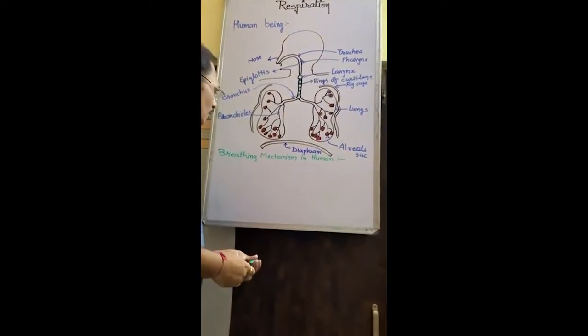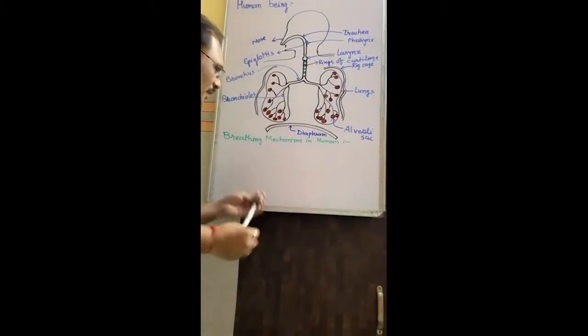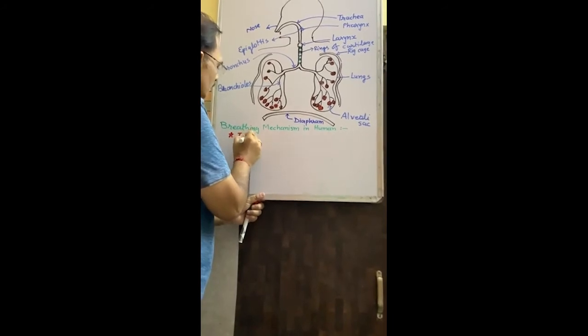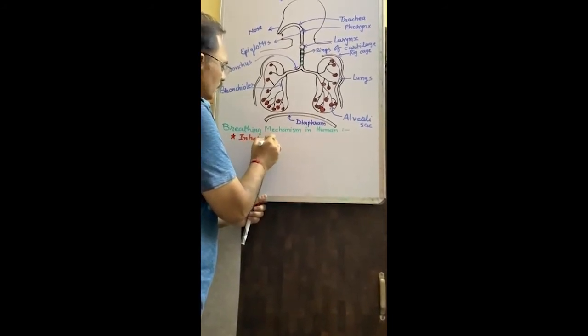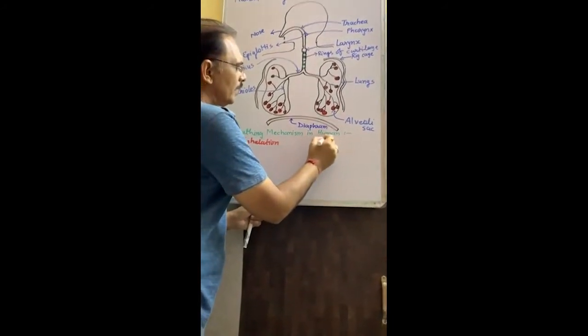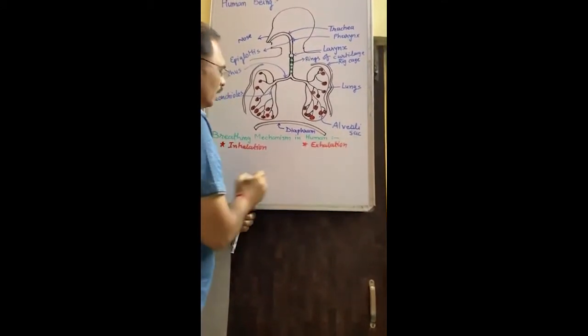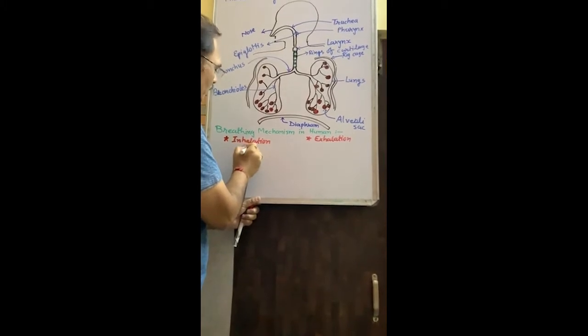See, two steps are there. First is inhalation, and the second step is exhalation. Inhalation is also known as inspiration.